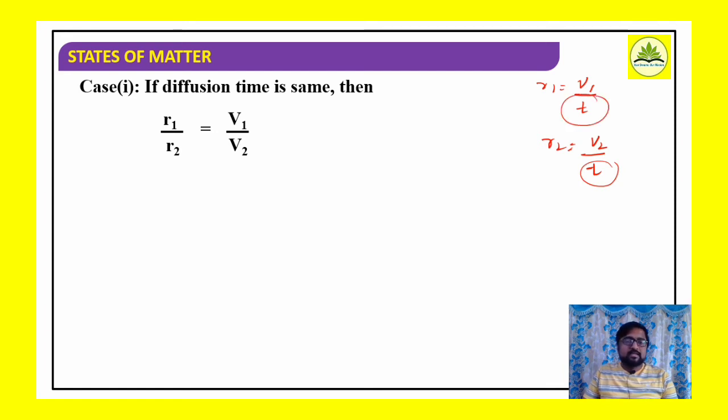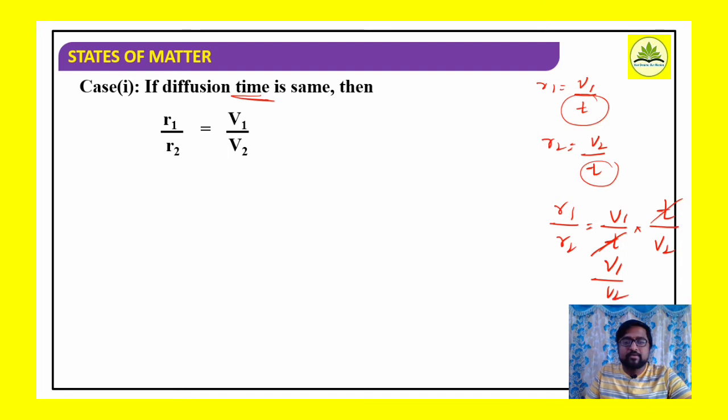Under similar time, if the diffusion time is same, then R1 by R2 will be equal to V1 by V2. We can arrive at this expression. So R1 by R2: R1 is V1 by T, R2 is V2 by T. T and T cancel, remaining V1 by V2. That's what I have taken here.